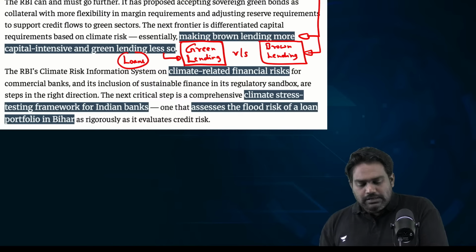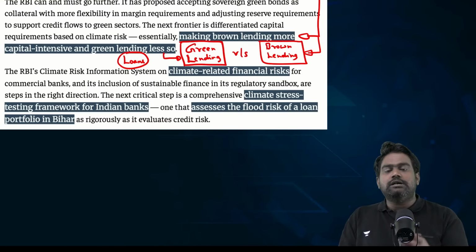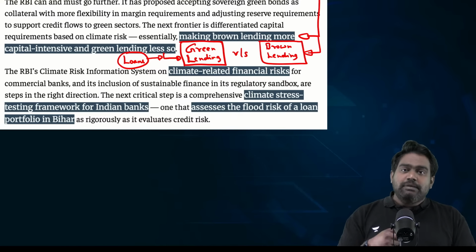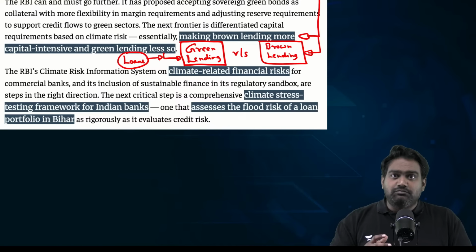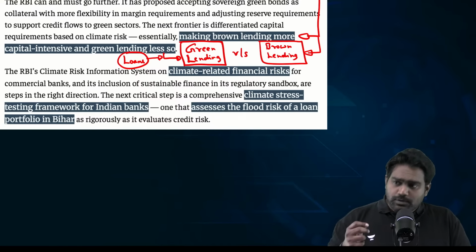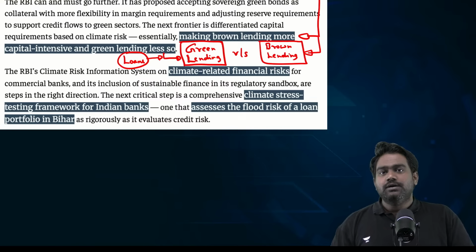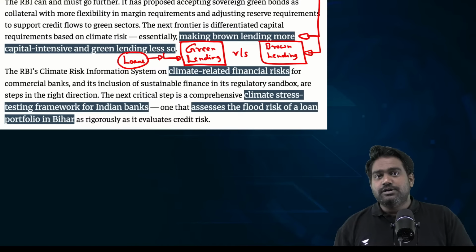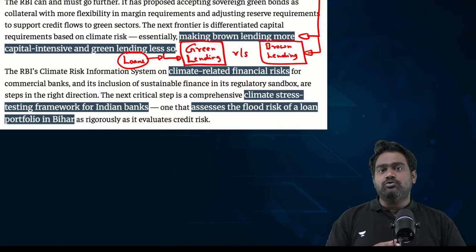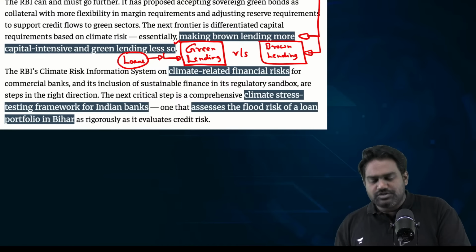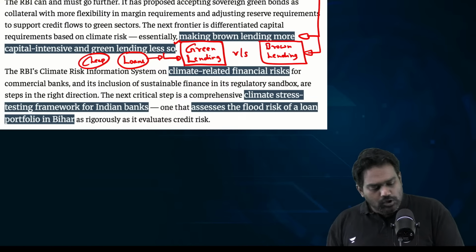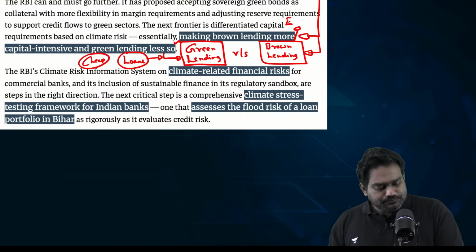So, within the banking sector, there is a need for complete transformation with regard to the loans which are being given out, where priority and special treatment has to be given for green lending. So, green loans can be incentivized. Maybe the government can come out with a policy to subsidize the interest rate. Banks can offer certain incentives and low interest rates or flexible repayment periods so that they push the industry to borrow more green loans as they become cheaper and brown loans become more expensive.